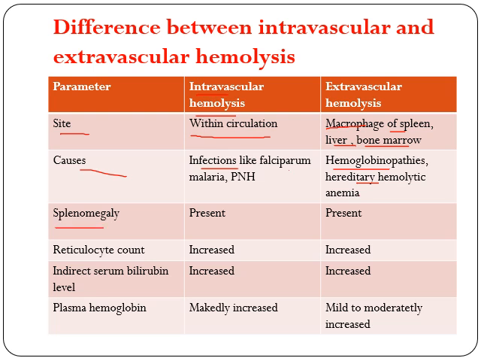Splenomegaly is usually a manifestation of extravascular hemolysis, because why? All the RBCs that are sequestered will be destroyed basically by the spleen, or can also be destroyed by the liver. So if they are destroyed by the spleen, there will be splenomegaly. But in case of intravascular hemolysis, sometimes you can see splenomegaly. So splenomegaly can be present in both intravascular and extravascular, but it is a predominant feature of extravascular hemolysis.